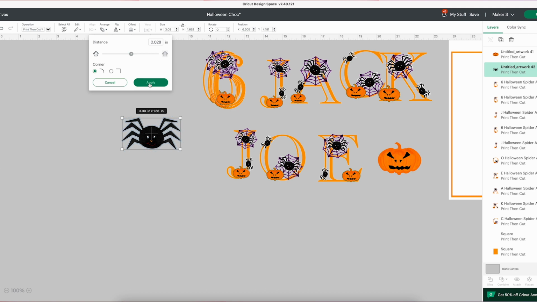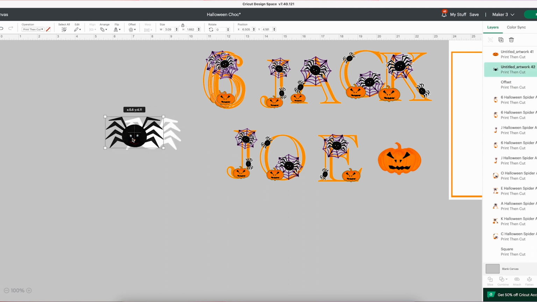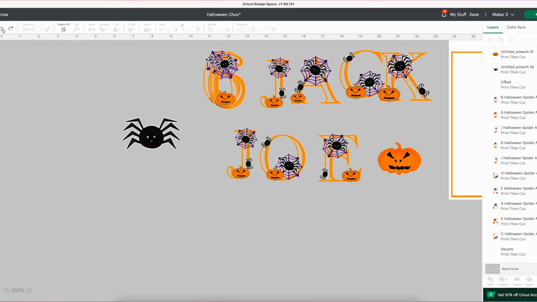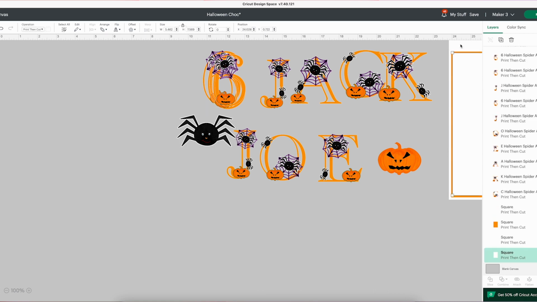Now what I want to show you how to do is flatten. So I'm going to click on the background of the offset and change that and make it white. Now if I select all, you can see there I've got 2 different layers, and that's what happens with print and cut. You just create layers. But if I select all, drag over my spider, go to the bottom right hand corner and click flatten. That then makes it into one solid image, and that's how you build up these images to make something that's printable.